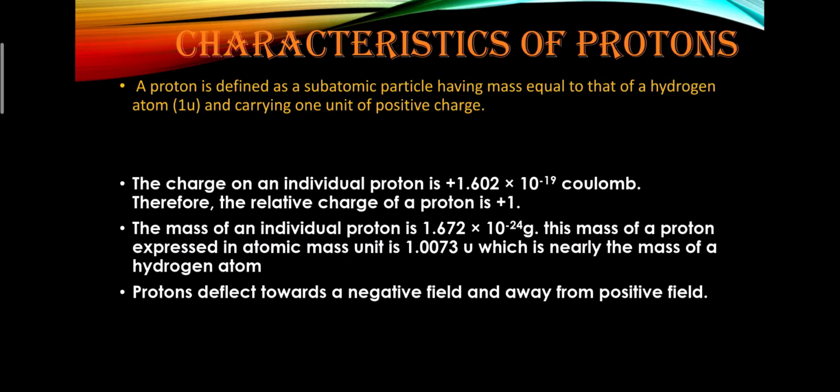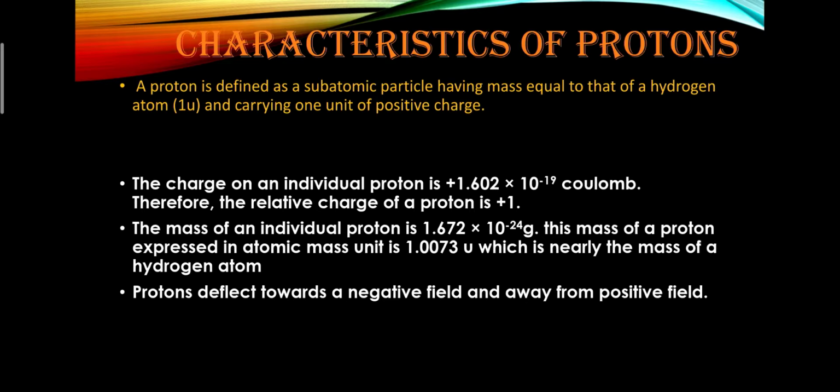Now, what are the characteristics of the proton? A proton is defined as a subatomic particle having mass equal to that of the hydrogen atom. The charge of an individual proton is plus 1.602 into 10 to the power minus 19 coulomb. The relative charge of the proton is plus 1 atomic unit, and the mass of the proton is nearly equal to the hydrogen atom.